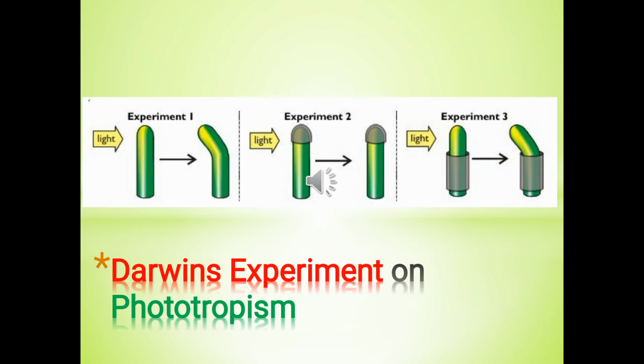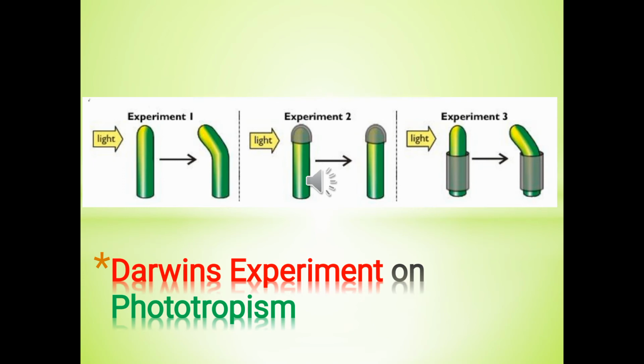Look at this image. In the first experiment, they observed young shoots bent towards the unidirectional light source. In the second experiment, the coleoptile was covered with an opaque foil cap and they noticed that bending did not occur. And in the third experiment, an opaque collar was placed below the tip, and this time bending occurred but was not as usual.